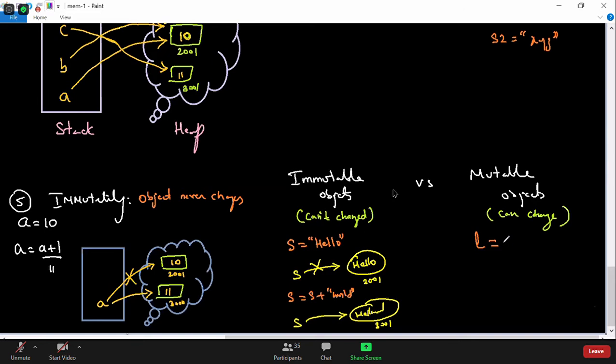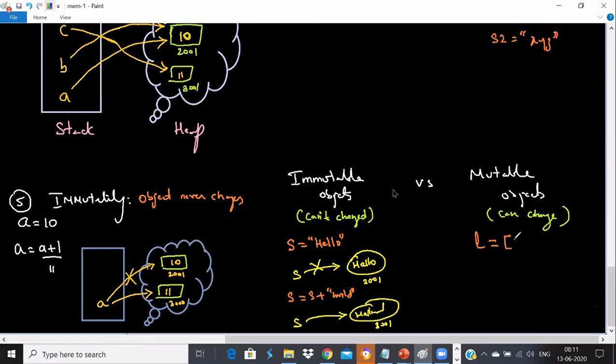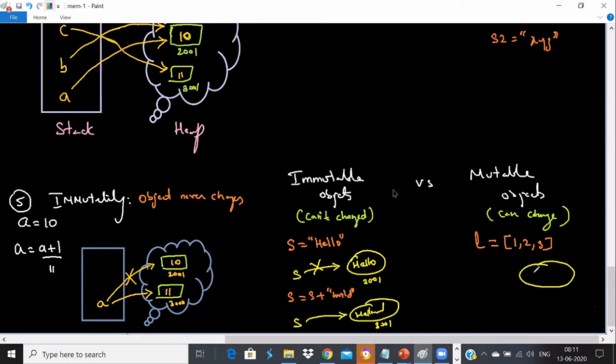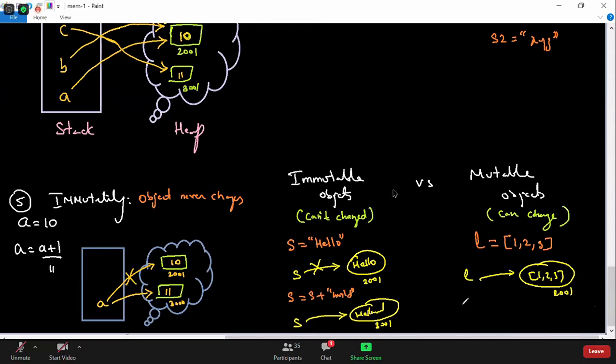When I say l is equal to square brackets 1, 2, 3, this is how you create a list. Now, what happens? An object gets created with a value 1, 2, 3 with some address like 2001, and l is referring to that. Agree?